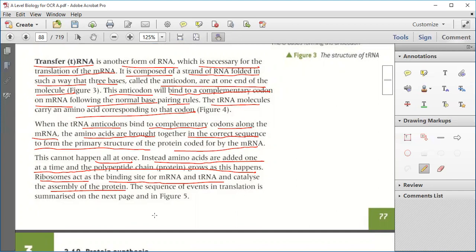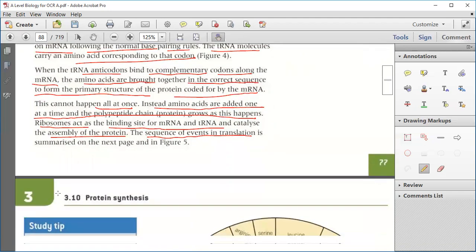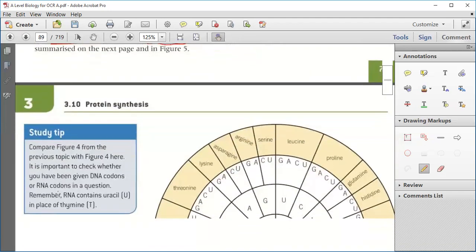Now, the ribosome acts as a binding site for mRNA and tRNA and catalyzes the assembly of the protein. Okay. Now, the sequence of events in translation is summarized in the next figure, figure 5. The whole sequence is summarized like this.